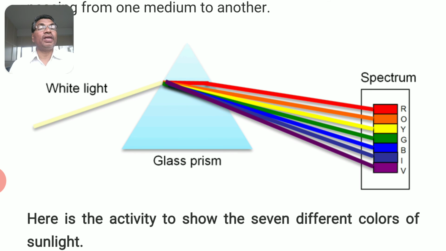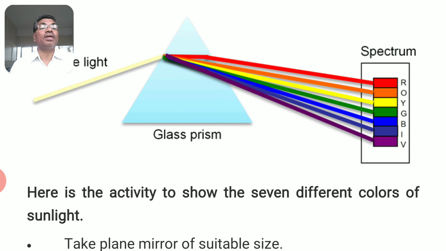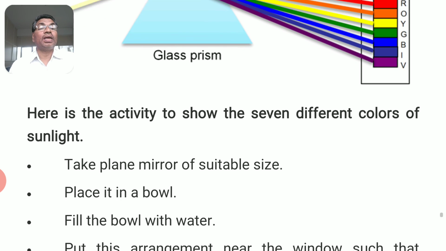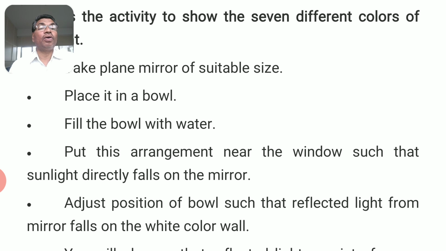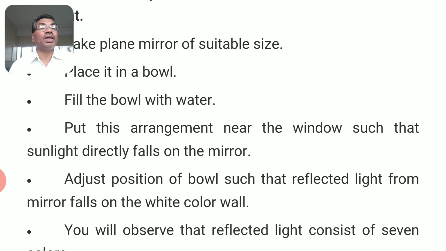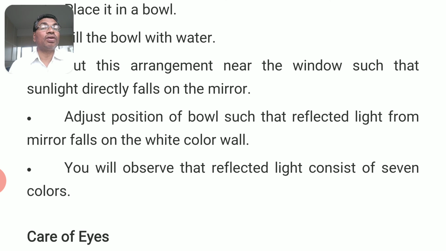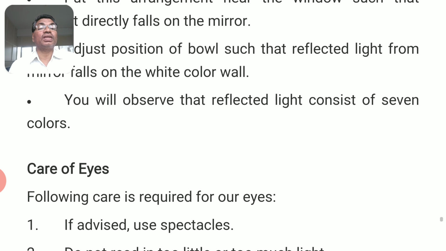So here is the activity to show the 7 different colors of sunlight. Take a plain mirror of a suitable size, place it in a bowl, fill the bowl with water, and put this arrangement near the window such that sunlight directly falls on the mirror. Adjust the position of the bowl such that the reflected light from the mirror falls on the white wall. You will observe that the reflected light ray consists of 7 colors.